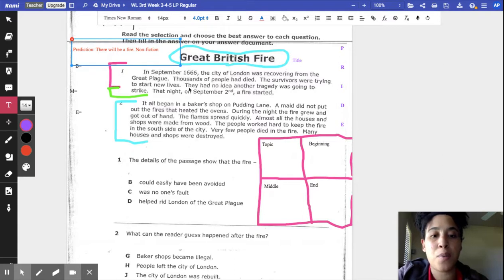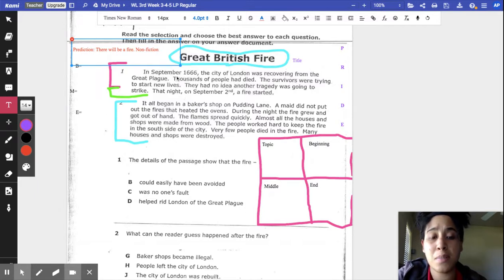So, when we are determining the main idea and we're reading our text, we want to know what is the main idea from my first paragraph. So remember, there's a clue that you can read the first sentence. Sometimes your main idea is at the first sentence, and sometimes your main idea is at the last sentence.